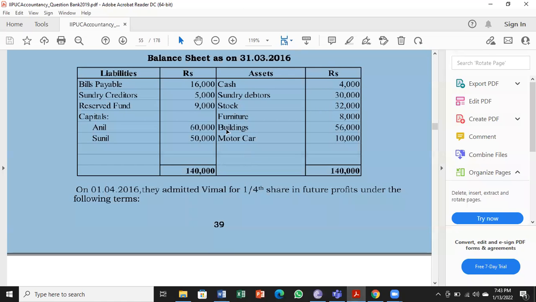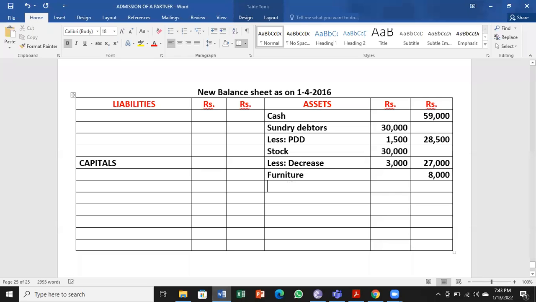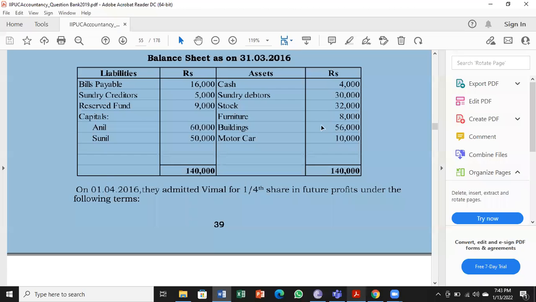Next, buildings 56,000. Remember, the buildings account value has been revalued. 56,000, add appreciation 10,000. So the new value is 66,000. This is what is given in the adjustment. This is the old balance. So 10,000 is the increase which we have taken on the revaluation account credit side. Next, motor car 10,000. We have an adjustment: depreciation 10%, that is 1,000. So outer column 9,000.